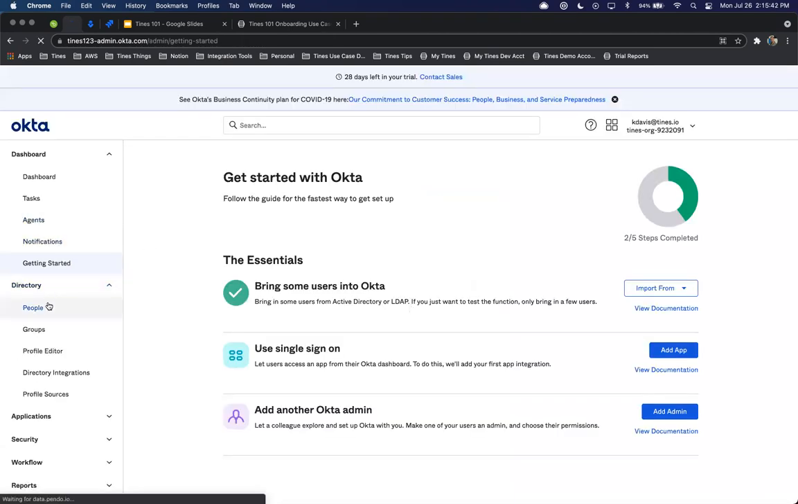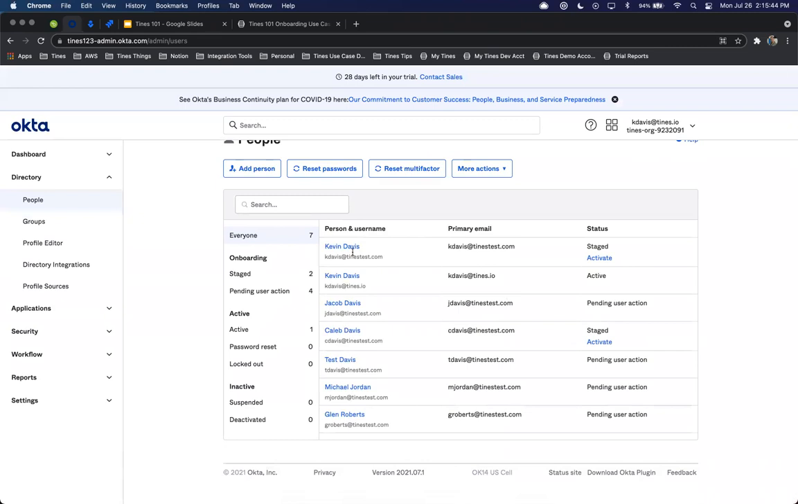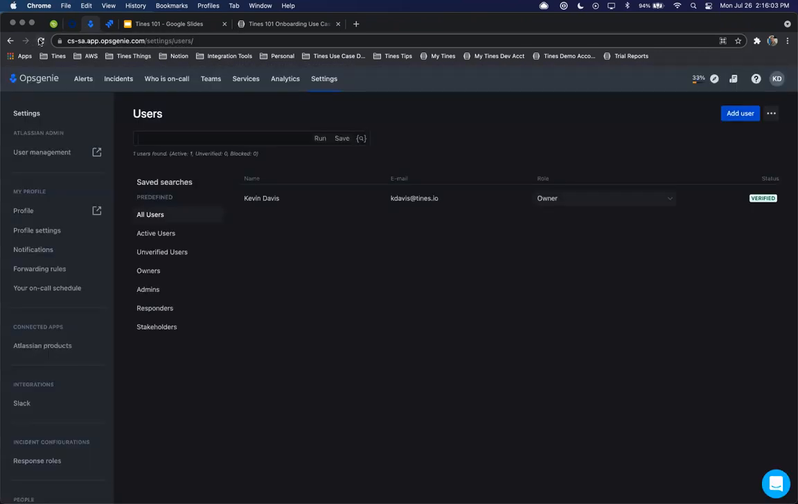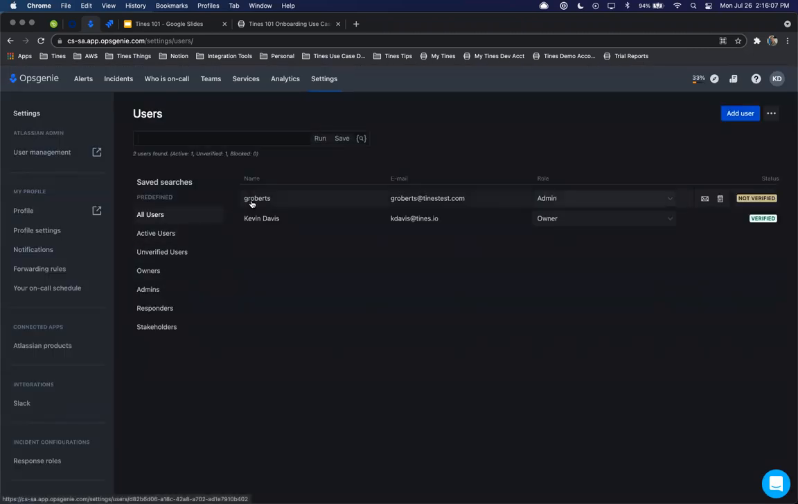Go into our directory and people. You can see our users here. Awesome. So we have Glenn Roberts. We can see he's already pending user activation. So should have received that email. Unlike Caleb and the other Kevin Davis that we have in here, they're still in a stage status waiting to be activated. And then when we go into Opsgenie, we refresh this users page. We should now see perfect Glenn Roberts, that email address there. Not yet verified, so we're waiting for that verification to be done.